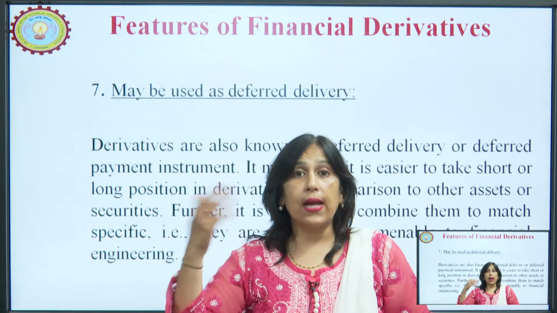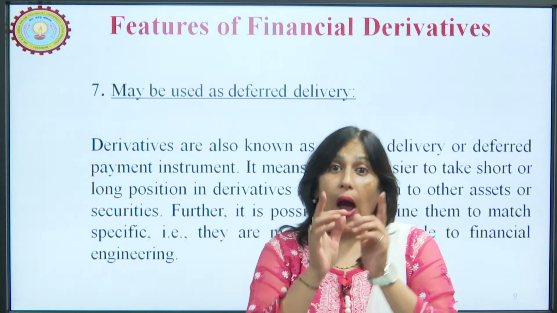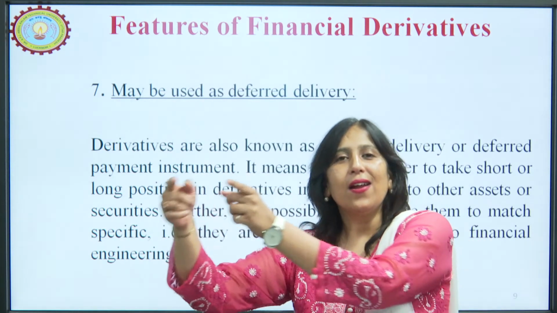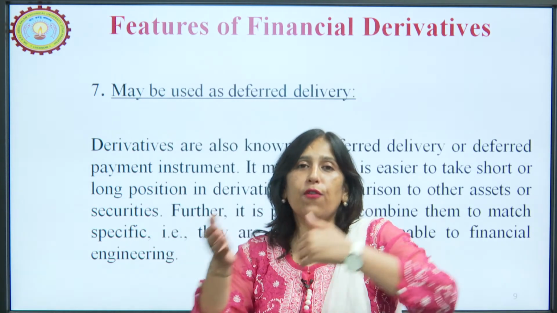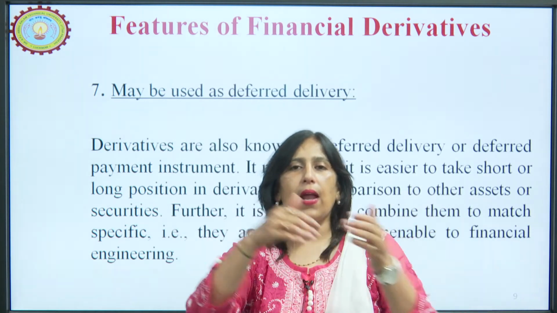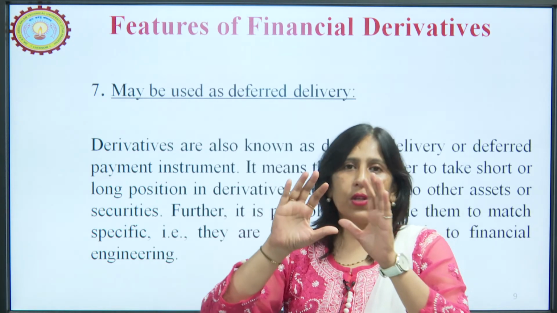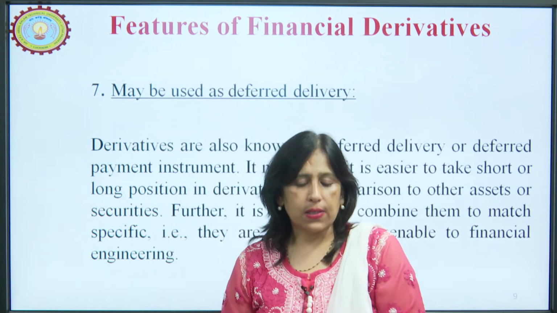So I can save myself by getting into a contract in the derivatives market and taking a different position. If I am a buyer there, I can become a seller. If I am a seller in the cash segment, I can become a buyer. This is what helps me to hedge myself against the risk.